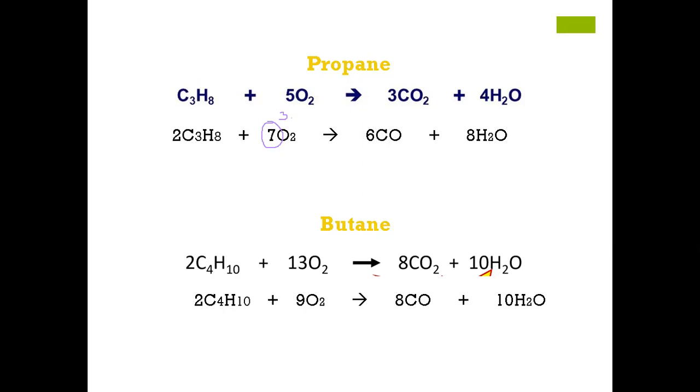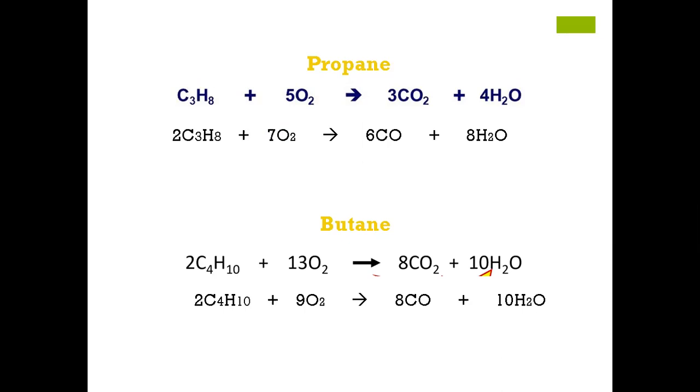And what about the one shown below, butane? Same is the case with butane as well. When we say that there is a complete combustion, 13 moles of oxygen are required against 2 moles of C4H10. However, if 2 moles of C4H10 are there, 9 moles of oxygen are required.